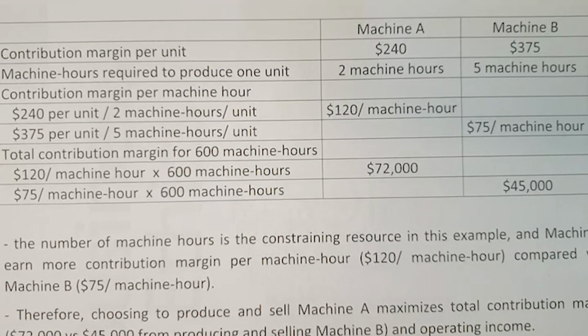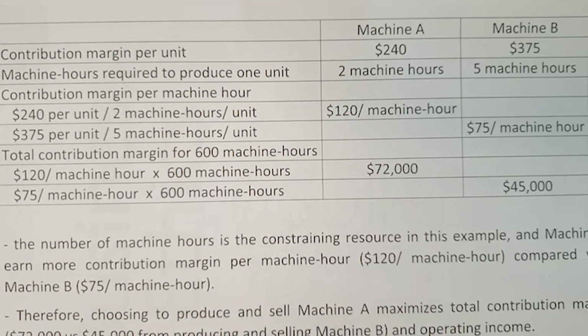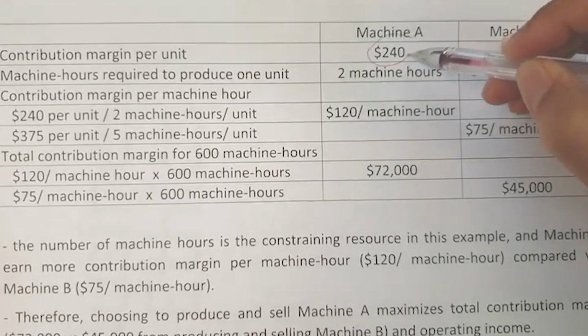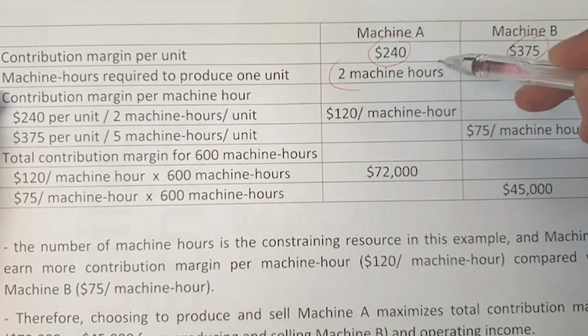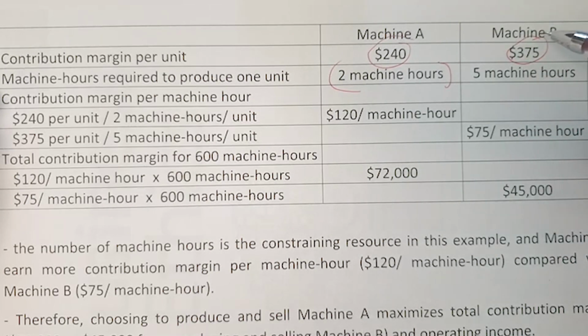Alright, here is the solution to decide whether we want to produce machine A or machine B, or we want to produce both. So in this calculation, we can see that the contribution margin per unit as given to us is 240 for machine A and 375 for machine B. Okay, so look back at the question and you can see this information. We have also been given the information that for machine A, the number of machine hours is 2 hours, but for machine B, it takes 5 hours.